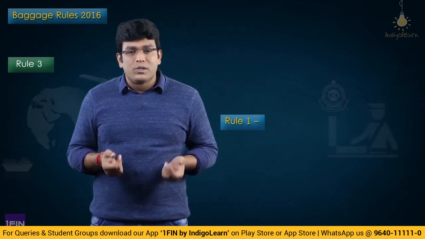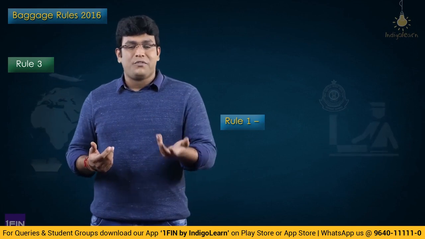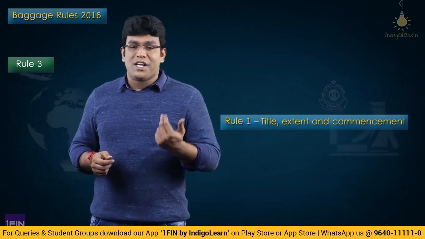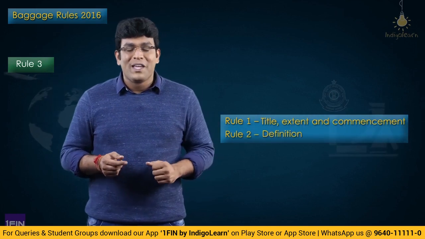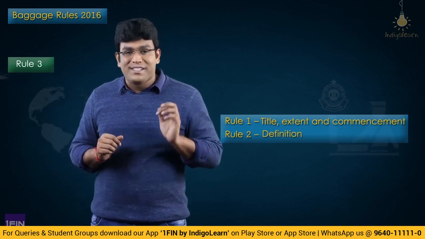Now, the first rule, my dear friends, let me talk about Rule 3 directly. Now, you will ask, why not Rule 1 and Rule 2? What is this directly going to Rule 3, sir? Sir, Rule 1 only talks about scope of that rules, which only says that rule applies to whole of India. Any act, first section is always the title, extent, commencement, and second section is always the definitions. So, Rule 2 is definitions. That's why I am directly talking about Rule 3, sir.